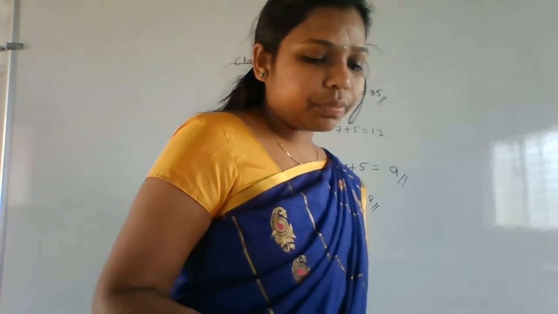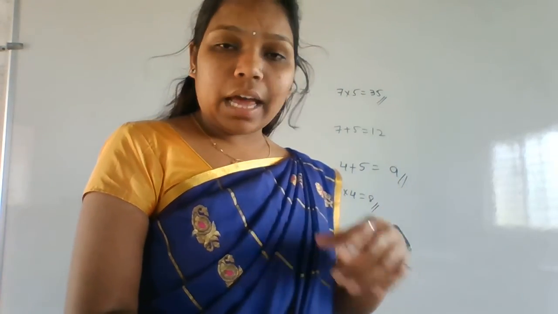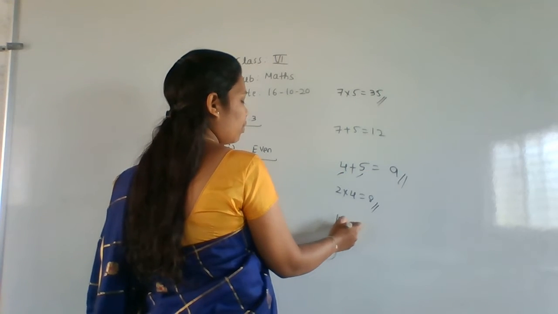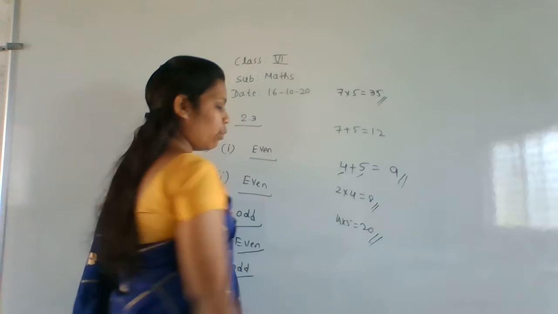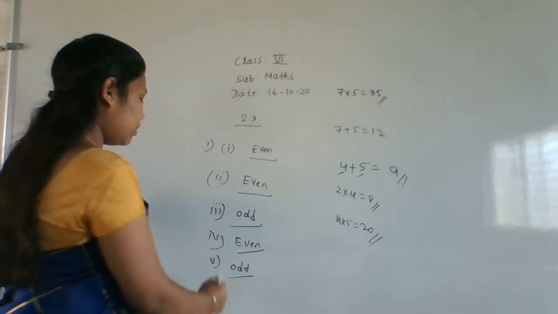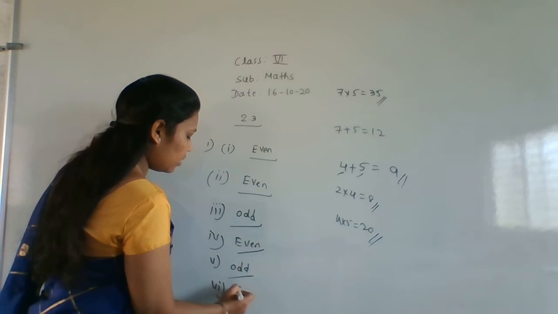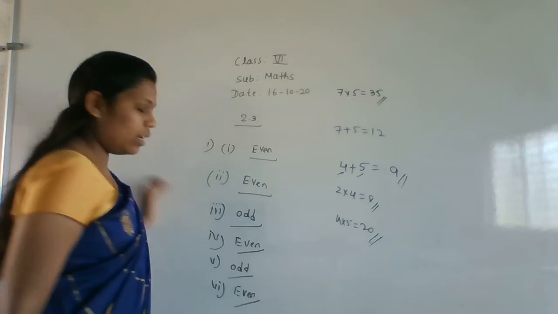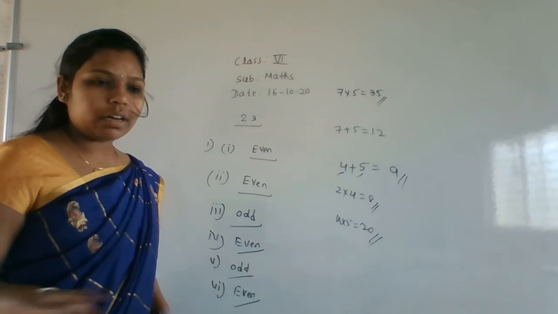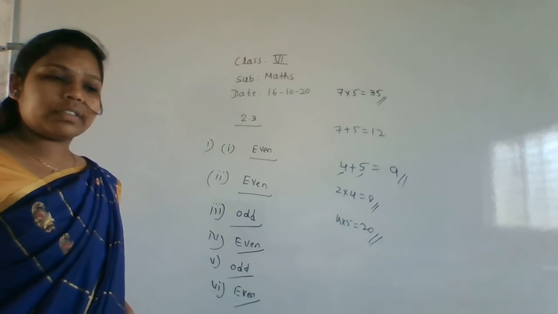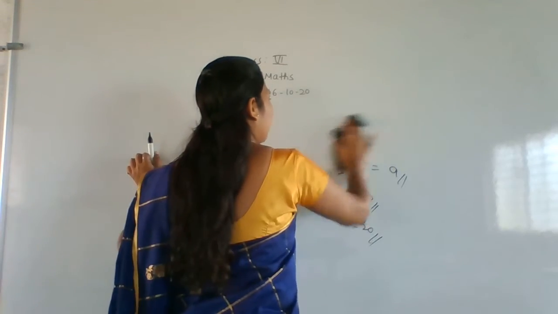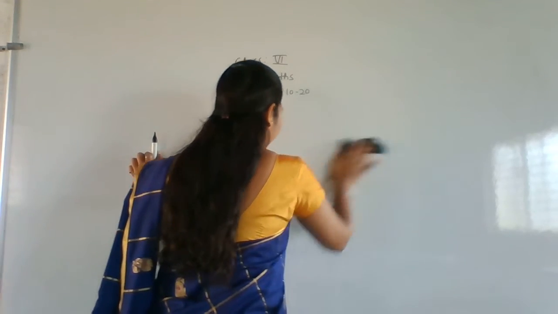Next, the sixth one. The product of one even number and one odd number. See here, one even and one odd. That is 4 into 5, what is it? 20 only. So 20 is odd or even? It is an even number. So the sixth one answer is even number. Getting what I am saying here? Okay. So next we'll go for the second one now. What is the second one they have given here in 2.3? I hope everyone is understanding.